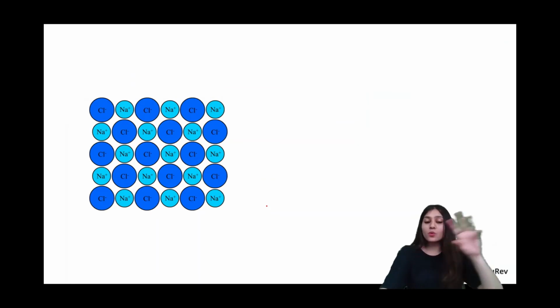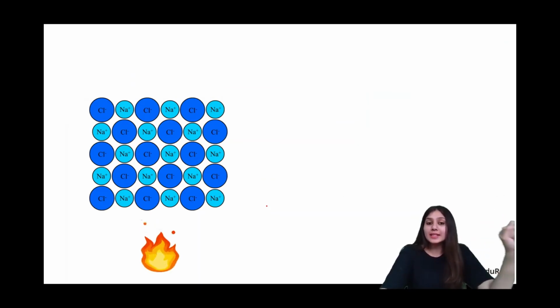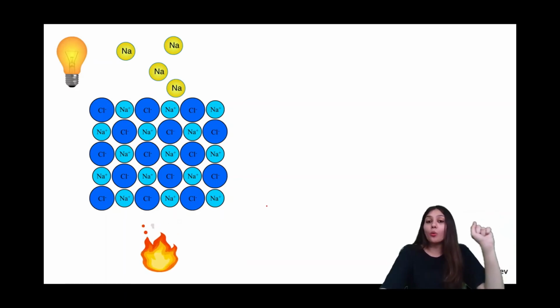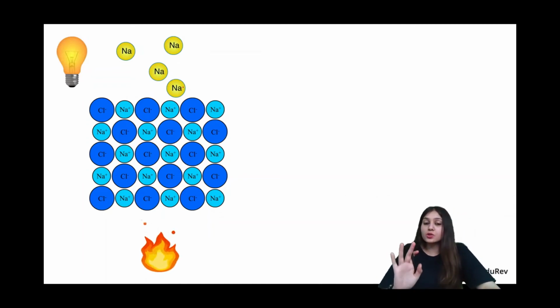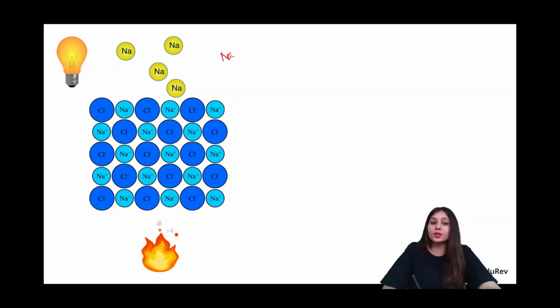Now this is what a sodium chloride crystal looks like. If we heat it in the presence of sodium vapor, which contains sodium atoms, what happens is that a sodium atom is never stable. It always converts into Na+ and 1 electron, because it has that tendency.